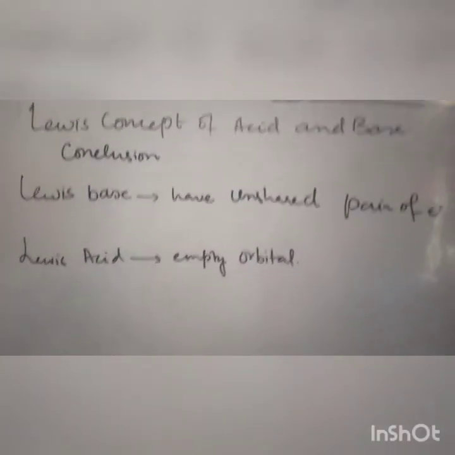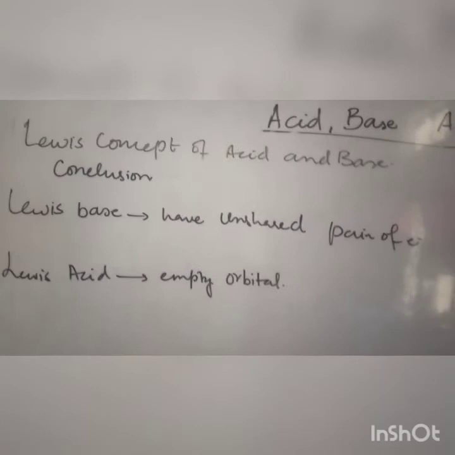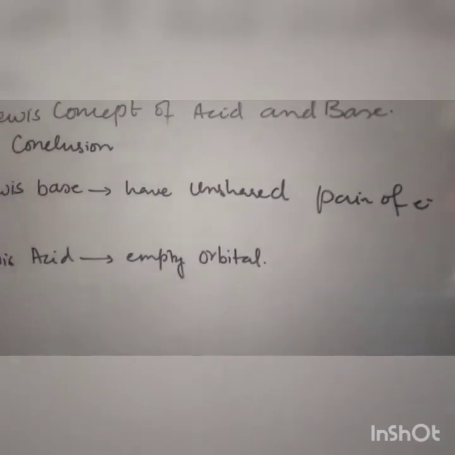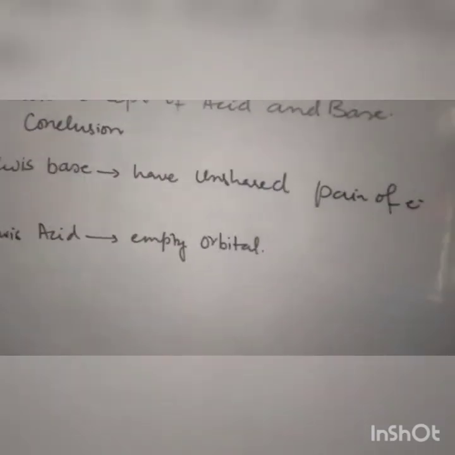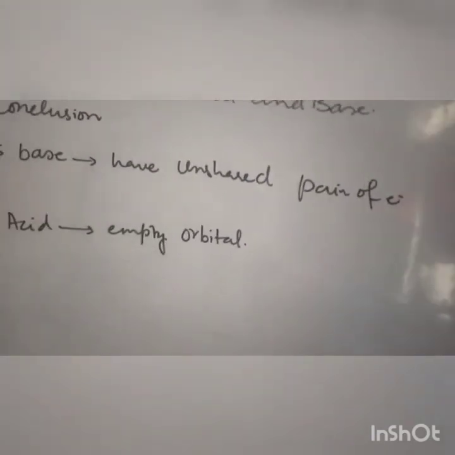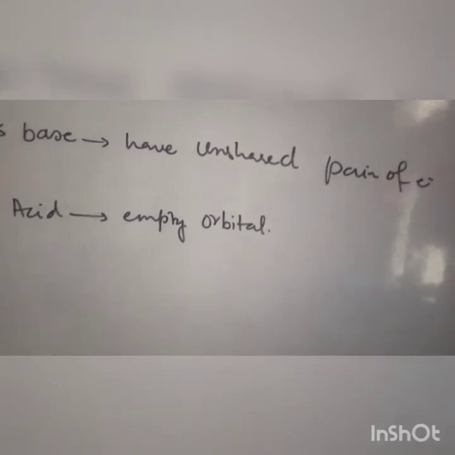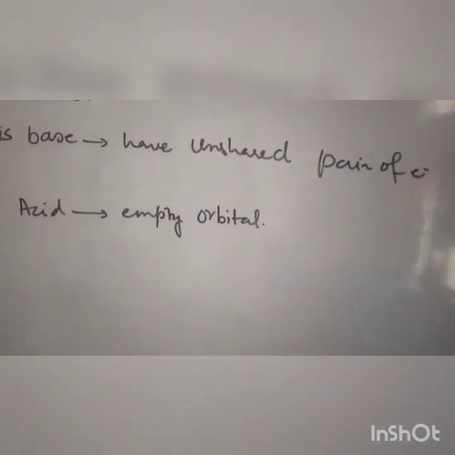So the conclusion for Lewis acids and bases is that Lewis bases are those which have an unshared pair of electrons. They should have a lone pair, which is a pair that does not take part in the chemical reaction or chemical bonding. For example, nitrogen has 5 electrons, 3 undergo bonding and 1 is a lone pair.